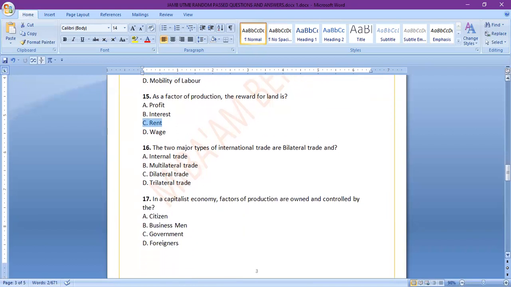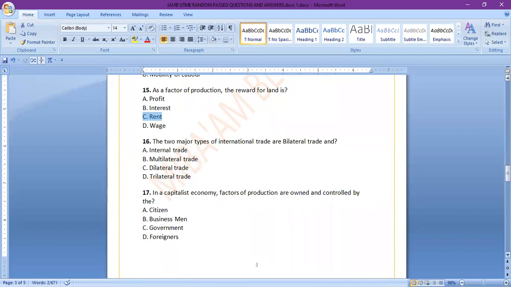Number 16, the two major types of international trade are bilateral trade and: A, internal trade; B, multilateral trade; C, bilateral trade; D, trilateral trade. This question is easy, but it's kind of tricky, especially when you're under the stress of an exam. You may easily tick the wrong answer, but in this case, the two major types of international trade are bilateral and multilateral. And you know the difference.